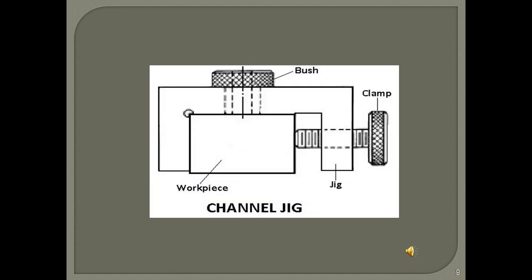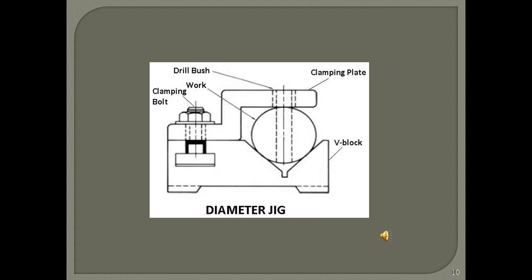The figure shows a channel jig. The channel jig is named because it is made from channel. The workpiece is located underneath, or let's say the channel jig rests upon the workpiece. The side clamping screw helps in clamping. Accurate holes are drilled from the top. The figure is self-explanatory.